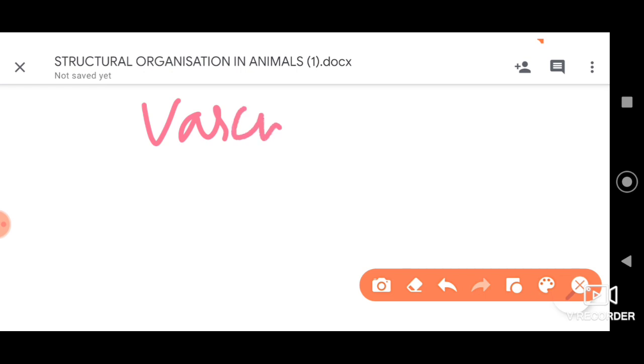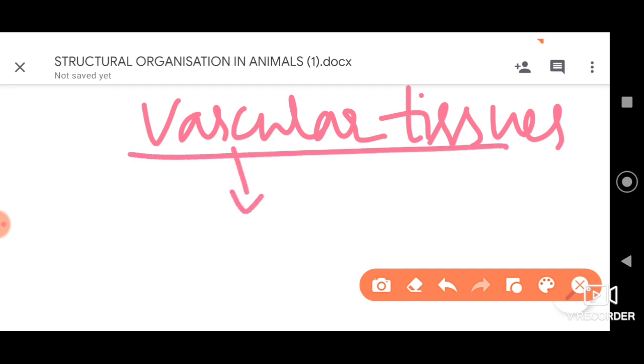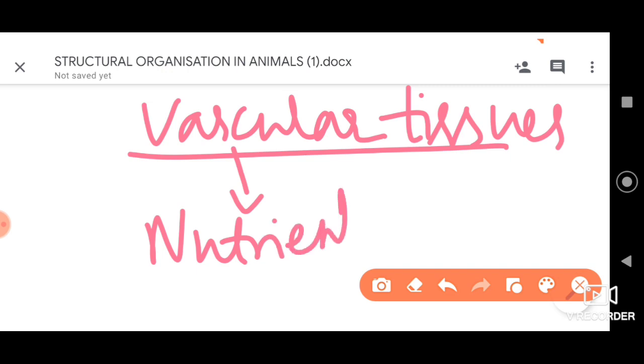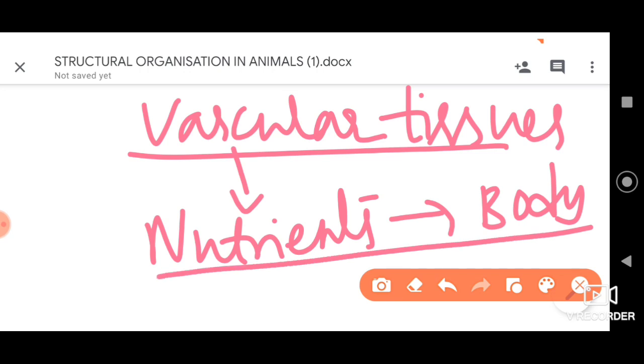These vascular tissues help in supplying nutrients to almost every nook and corner of the body, to different parts, whether tissues, organs or cells. Students, furthermore, as it transports nutrients, it can also be called transporting tissue. So these are a few general points which we need to consider when we are talking about the vascular tissue.